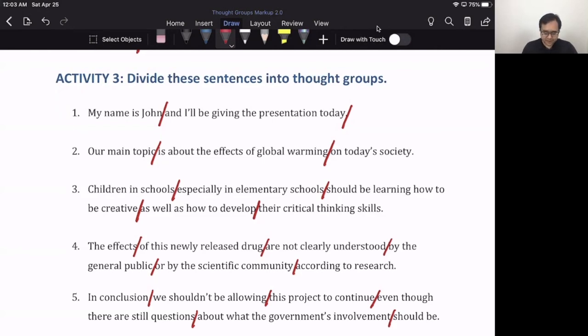Number 5, in conclusion, we shouldn't be allowing this project to continue, even though there are still questions about what the government's involvement should be. All right? So again, yours might differ a little bit from mine. That's totally fine, as long as you find it in a natural place, okay? So why don't you pause the video and practice reading them, breathing at the pauses, or at least stopping your voice for a bit. And you can either use my thought groups, or if you disagree and you have different ones, you can use yours. Go ahead.